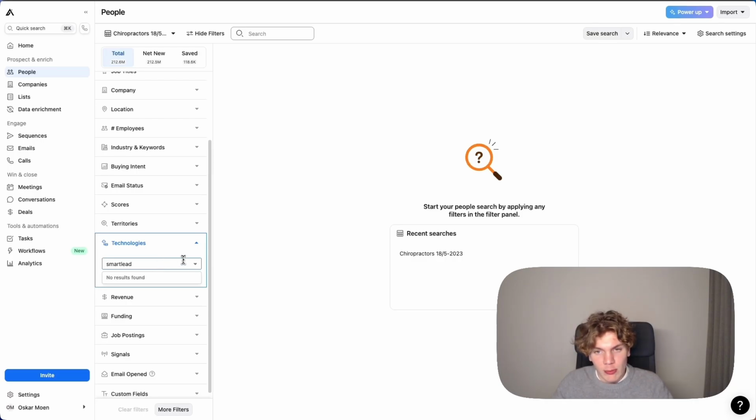And that's because SmartLead is a tool that doesn't require you to add a code to your website. So technologies that can be tracked are, for example, Facebook Pixel, Google Pixel, right? Tags, ActiveCampaign tags, for example. But SmartLead doesn't require you to do that. Now, there is no way to get a list of people who are 100% accurately using SmartLead.